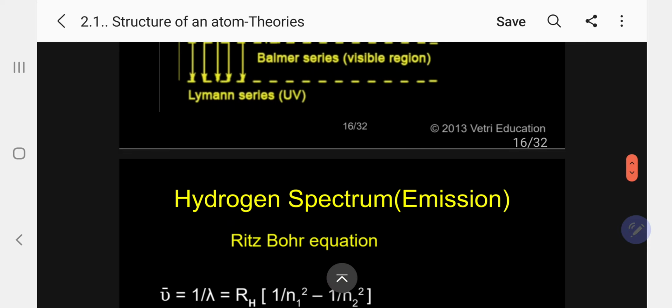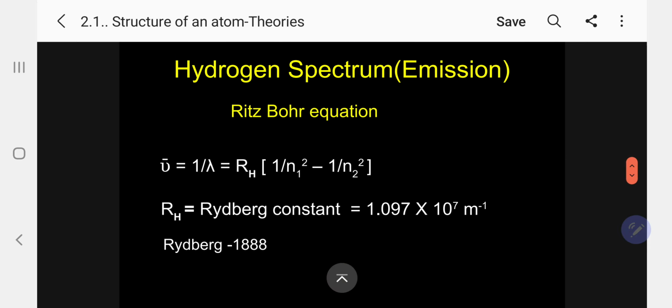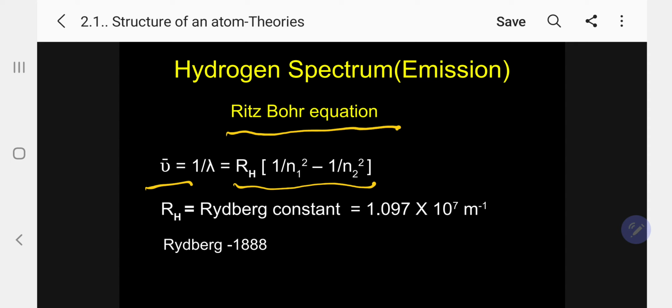So let us go over now to the spectrum. Next one. In the hydrogen spectrum, what is the most important? You have to keep it in mind. The Ritz-Bohr equation. This I will come back to again after Bohr atomic theory. What is the wave number? That is 1 by lambda equal to RH into 1 by n1 squared minus 1 by n2 squared. Kindly follow.